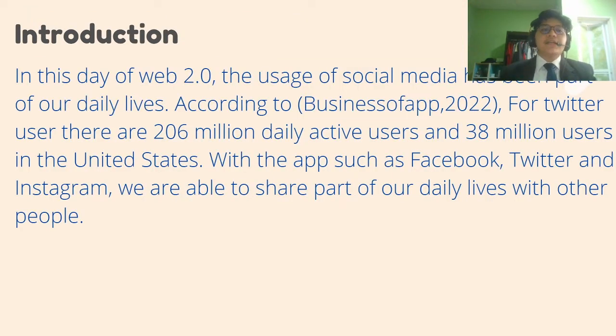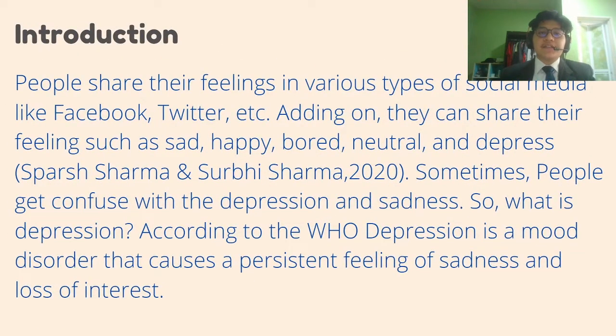So for the introduction, in this day of Web 2.0, the usage of social media has been part of our daily lives. According to Business of App 2022, for Twitter users, there are 206 million daily active users and 38 million users in the United States. With the apps such as Facebook, Twitter, and Instagram, we are able to share part of our daily life with other people. People share their feelings in various types of social media like Facebook, Twitter, etc. Adding on, they can share their feeling such as sad, happy, bored, neutral, and depressed.